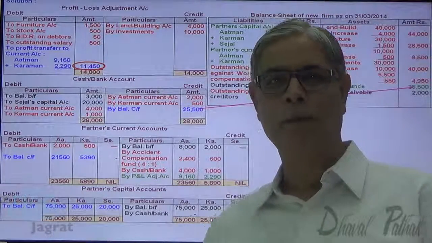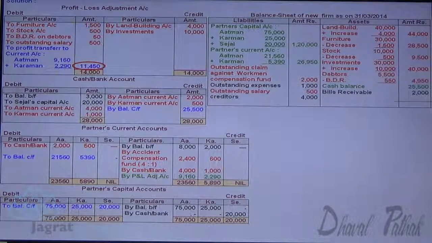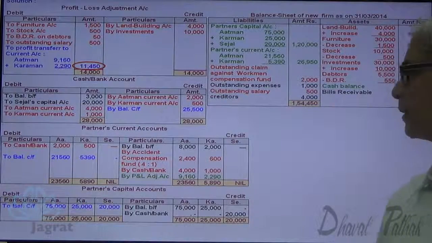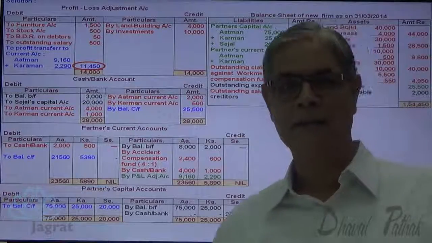After that, I would prefer to tally the balance sheet. So I have a total of liability side and asset side of the balance sheet. Asset side total is 1,54,450 and liability total is also 1,54,450. This is how total of balance sheet agrees.